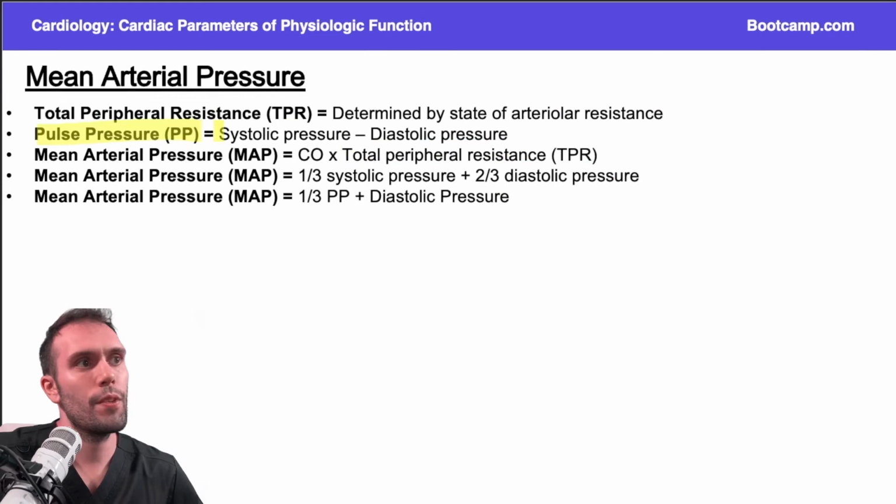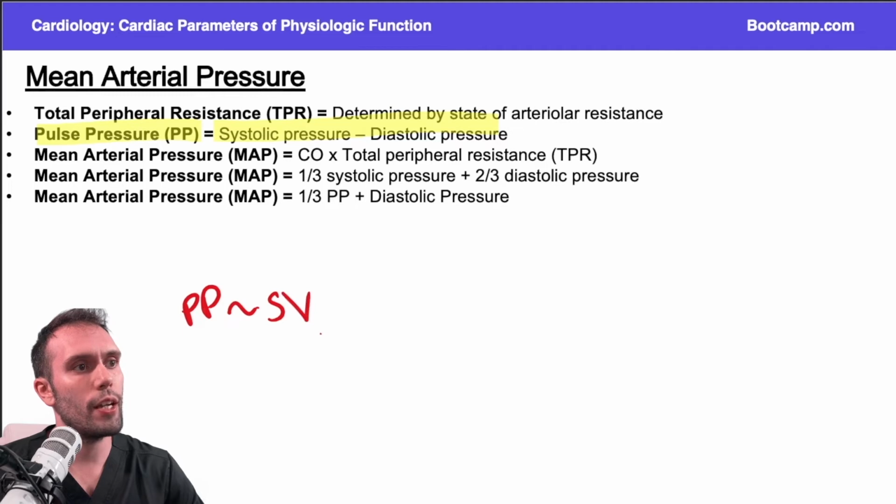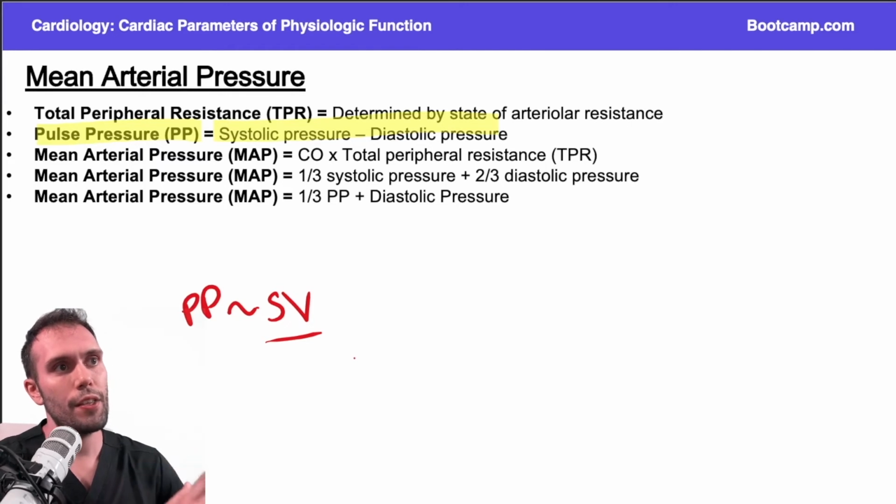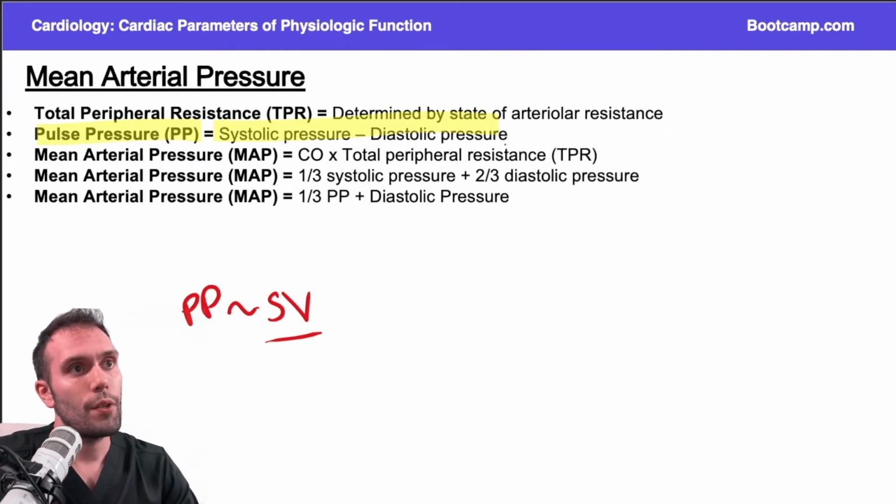So the pulse pressure is the systolic pressure minus the diastolic pressure. If I take the difference in these pressures, that's proportional to how much blood I'm ejecting with each beat, because I'm taking the pressure that it takes to eject that blood minus essentially the afterload. Remember, diastolic pressure is kind of like the TPR.